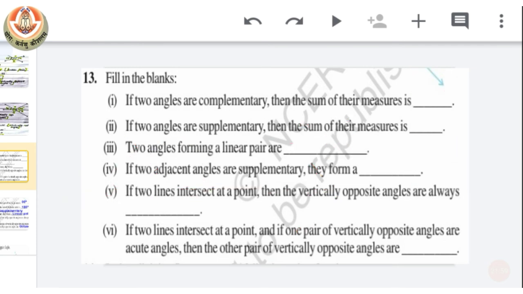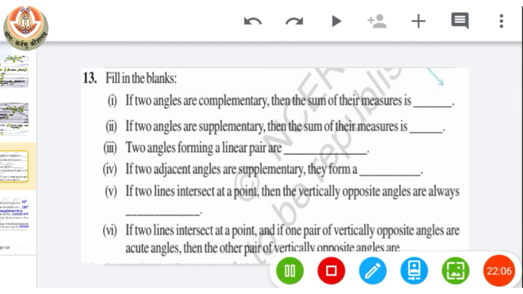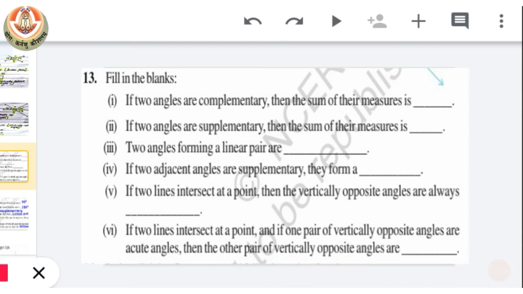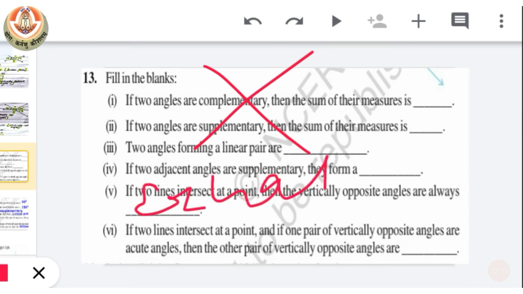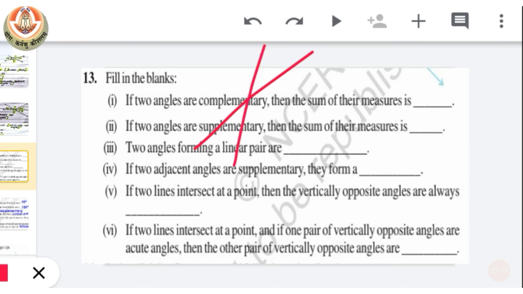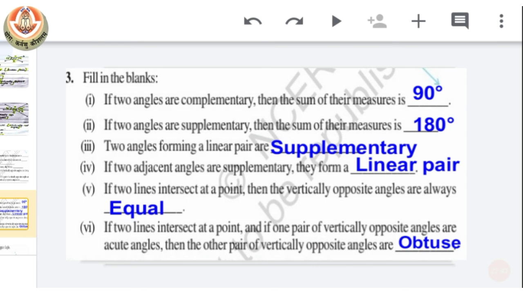Okay, hope this point is clear. These all things we are discussing from our previous class. Next one is, if two lines intersect at a point, then the vertically opposite angles are always equal. Next is, if two lines intersect at a point and one pair of opposite angles are acute, that means less than 90 degree, then the other pair of vertically opposite angles are, obviously, obtuse. Okay, so these are your answers.